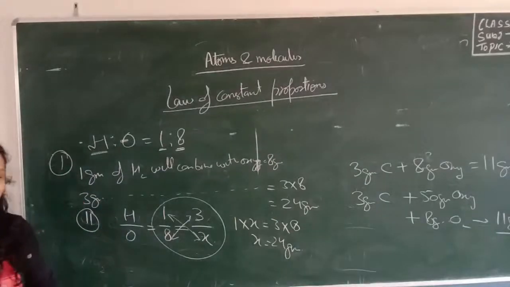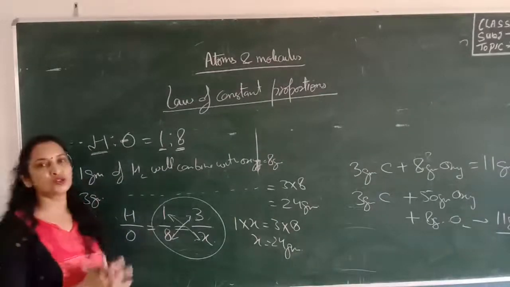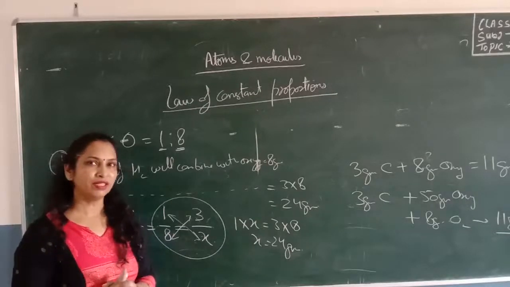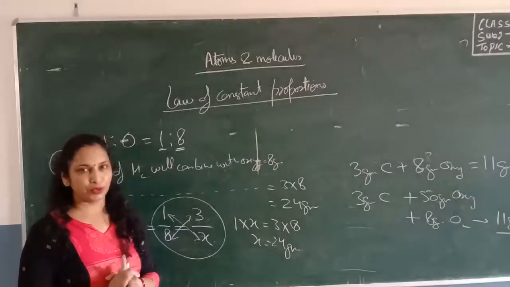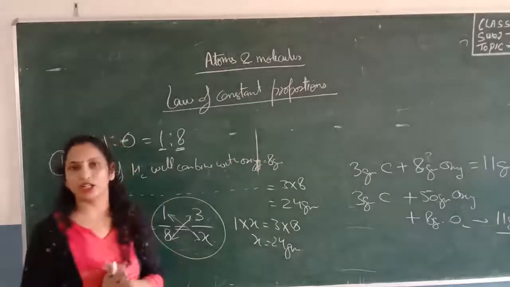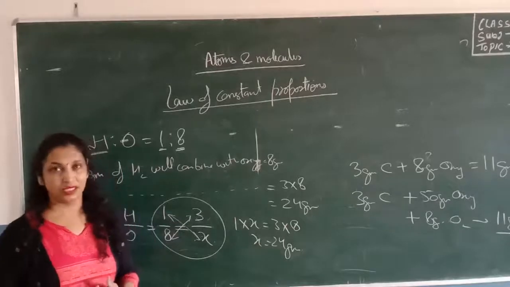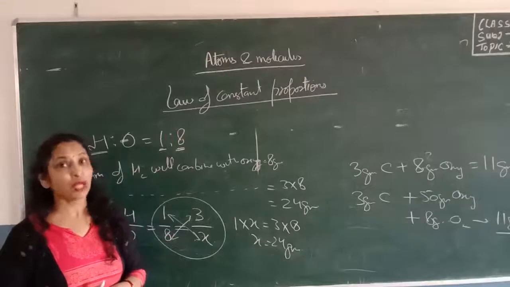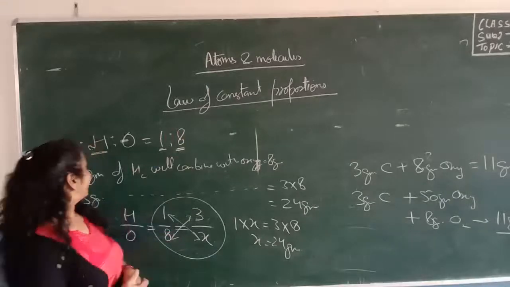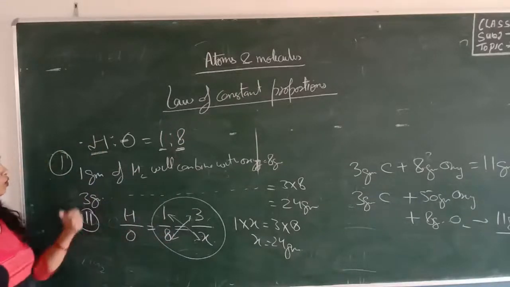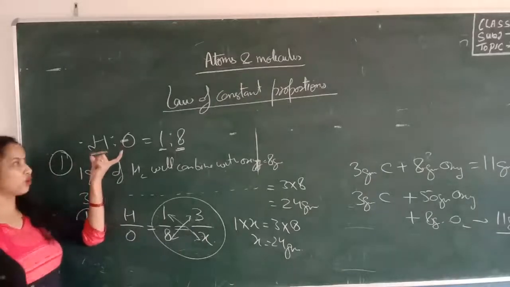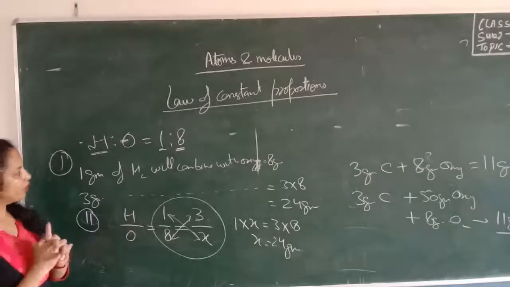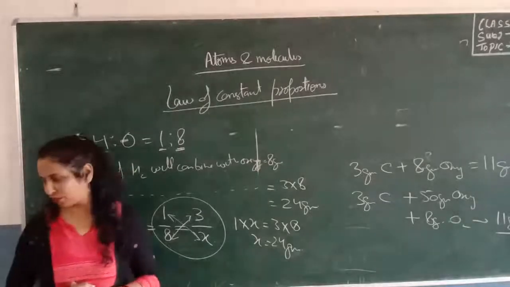Now we have studied the 2 laws of chemical combination. The first was the law of conservation of mass, which was given by the scientist Lavoisier, and according to him, mass can neither be created nor be destroyed. The second law was the law of constant proportion. This law was given by Proust, and according to him, a chemical compound always consists of the same elements combined together in a fixed proportion by mass. So now we know the 2 laws of chemical combination.